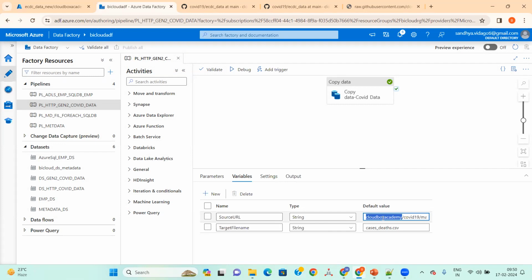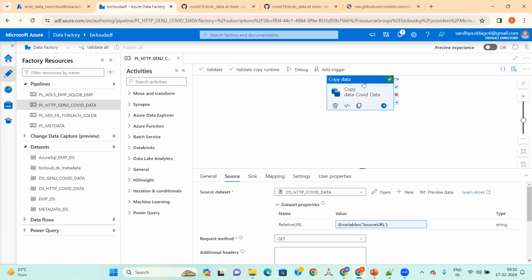Any doubts here? So as a value we are giving that a URL, right? Yes, this is the value. This is the variable name and this is the value. Again, this is the key value pair. This is the parameter.